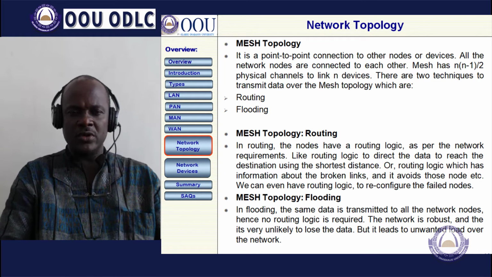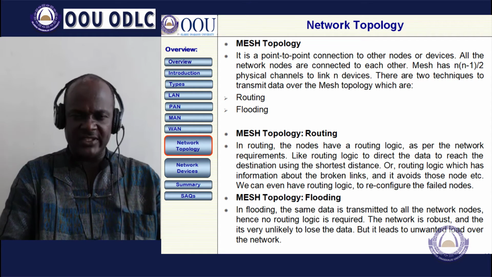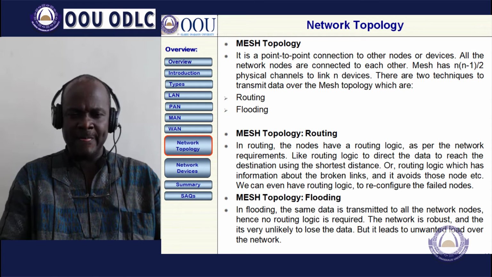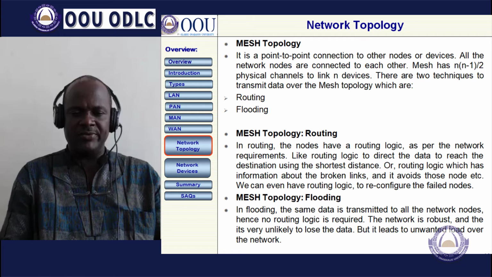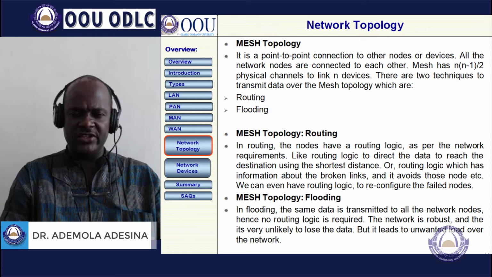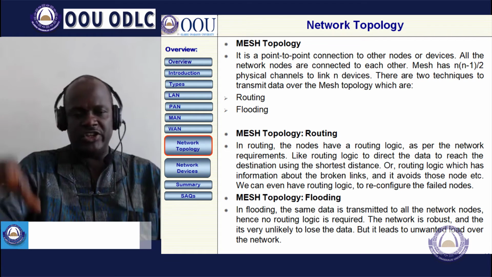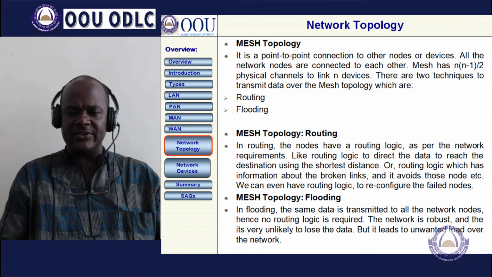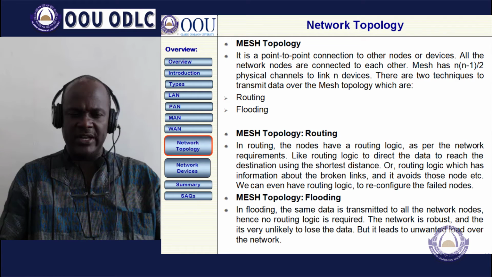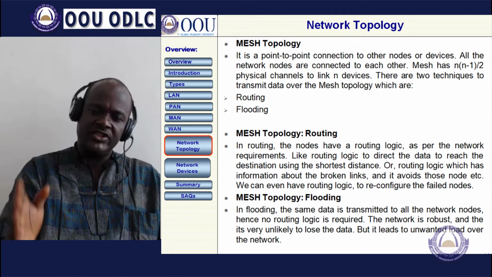There are two techniques to transmit data over the mesh topology: routing and flooding. Routing means the nodes, or the computers, have routing logic, as per the network requirements, to direct the data to reach its destination using the shortest distance in the connection. The routing logic has information about the broken links, and it avoids any node that is broken. It just tries to trace the shortest distance.